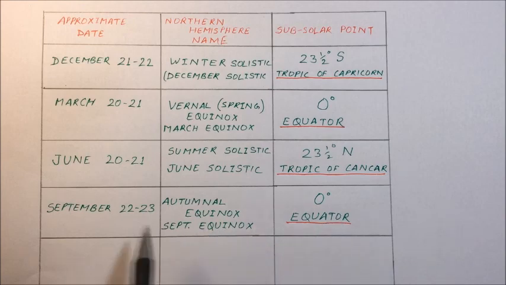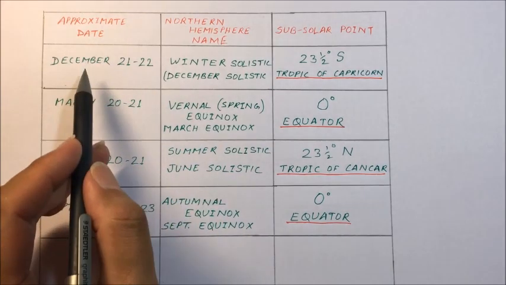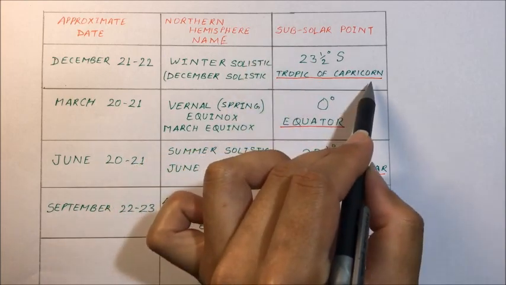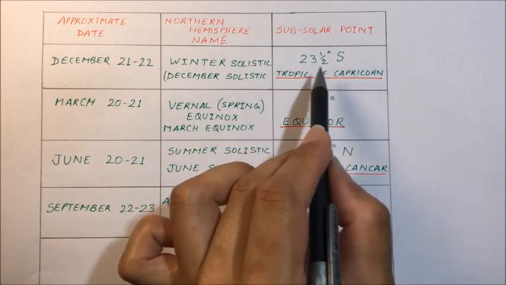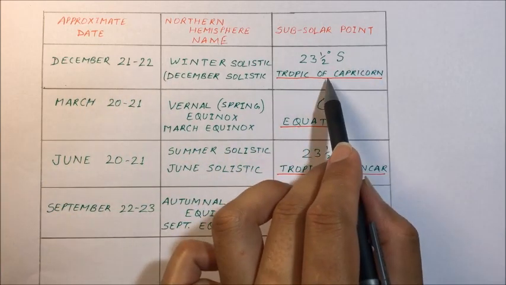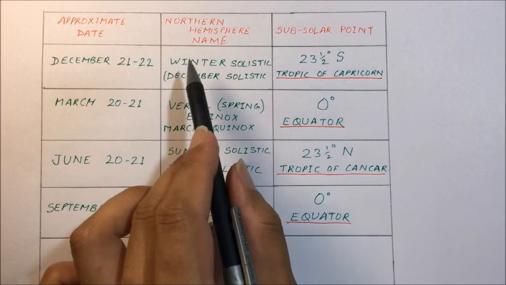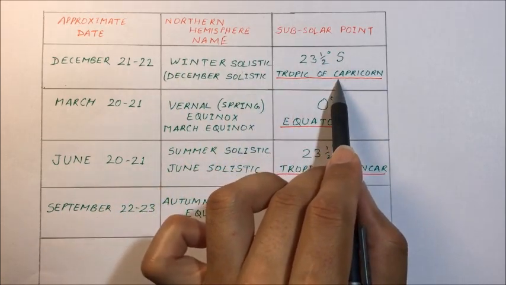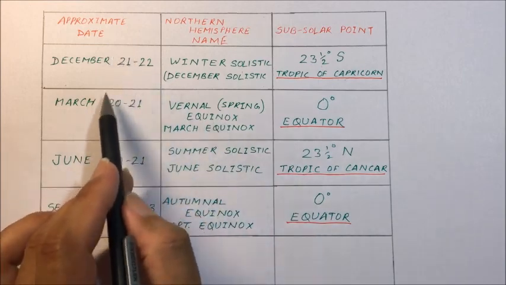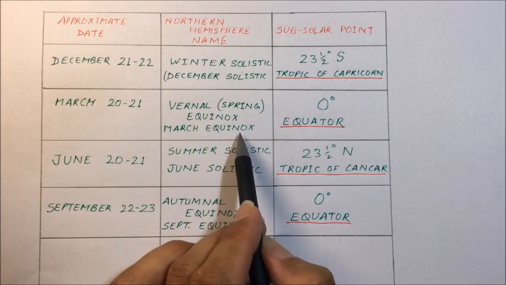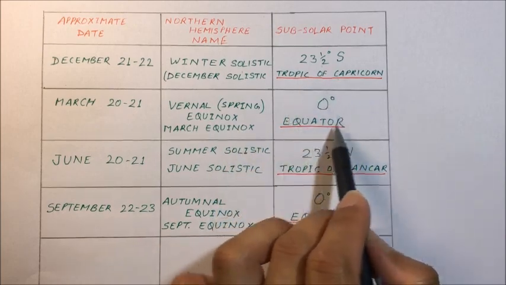Now, afterwards, as we move from September to December, the overhead sun rays will be moving towards Capricorn. And on 21st December, the sun rays will be overhead on the Tropic of Capricorn, and we call it the winter solstice. The sun is standing still on the Tropic of Capricorn. Now, as we move towards March, we will have the vernal or spring equinox, or the March equinox, and the sun rays will be overhead on the equator.